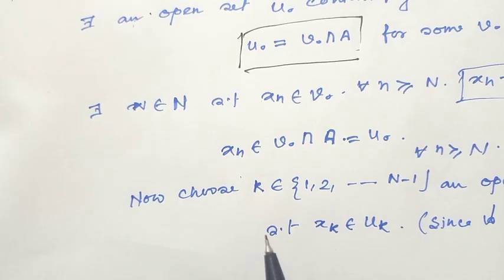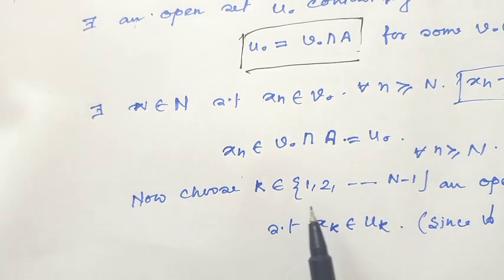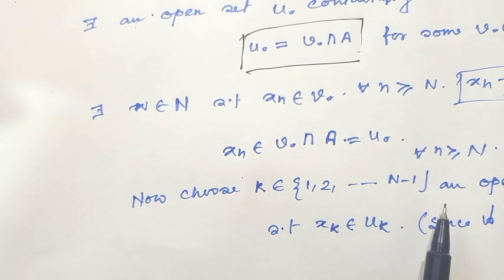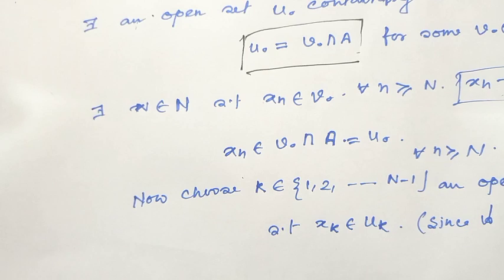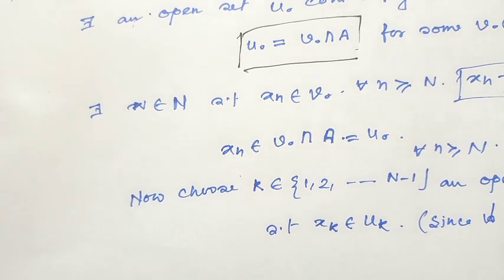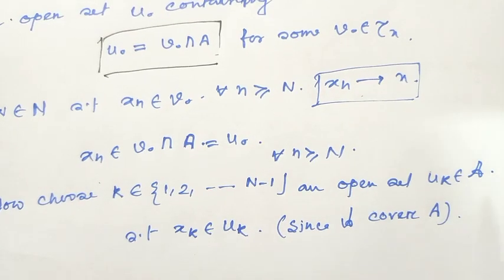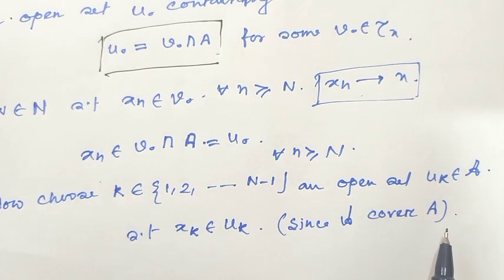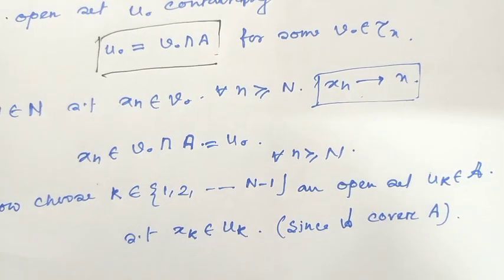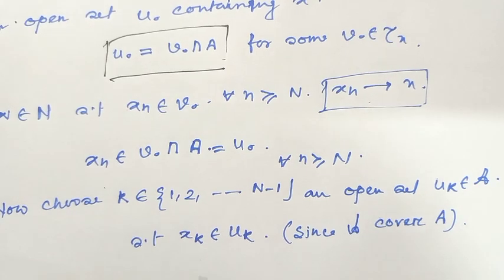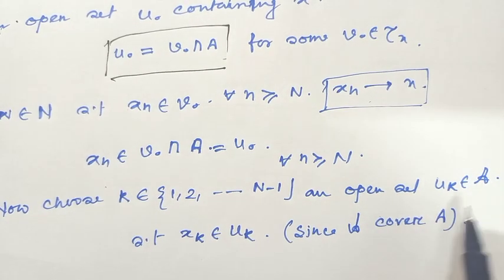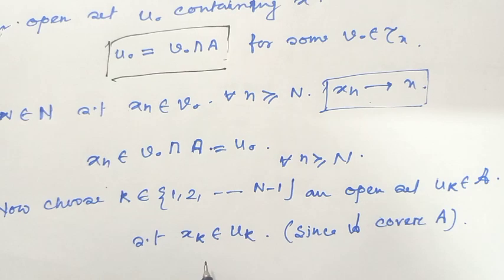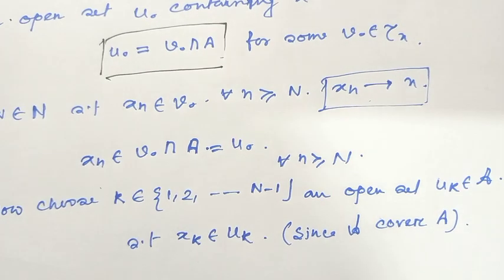Now choose k from 1 up to N minus 1. This is an open set Uk which contains the script A. Since script A covers the set A, Uk is such that xk is contained in this Uk.